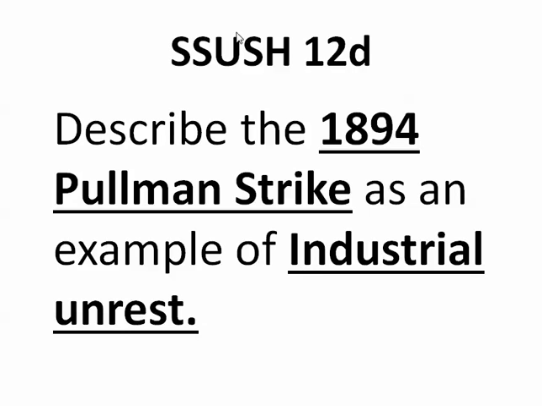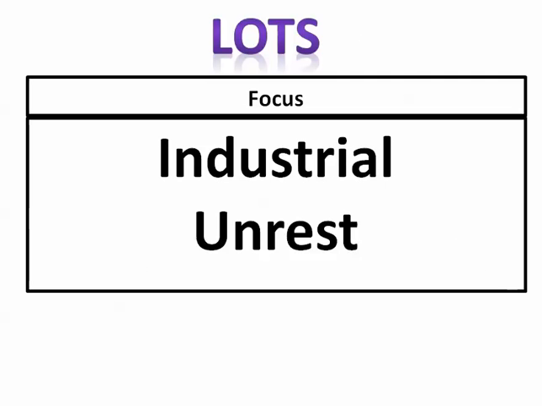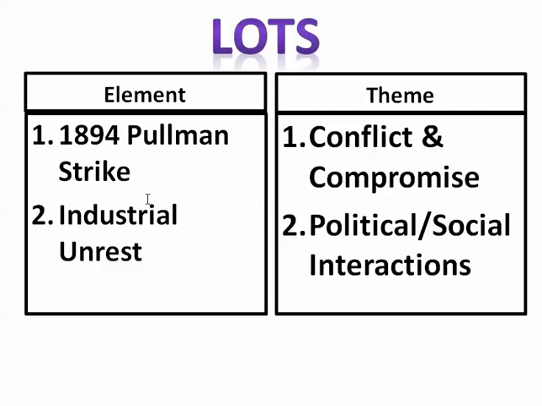Okay, let's look at Standard 12, Substandard D. Describe the 1894 Pullman strike as an example of industrial unrest. So let's go ahead and look at that. Our focus here is on the Pullman strike, but the industrial unrest is our main focus. Industrial unrest. They're not rested, okay? So we see 1894 Pullman strike and industrial unrest, conflict and compromise, and political and social interactions are our themes.